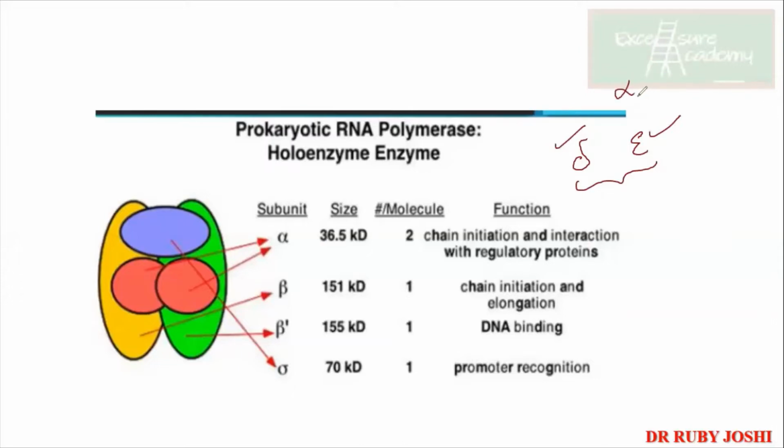Okay, please guys, don't forget, all of this is important, otherwise it will be very difficult for you to solve the MCQs. So this much is clear to everyone, right? Okay, sorry. The function also we need to remember. What is the function of alpha? It is chain initiation and interactions with the regulatory proteins. Then beta and beta dash are for elongation and DNA binding, and the main function is where your transcription initiation is starting, there you first have promoter recognition.